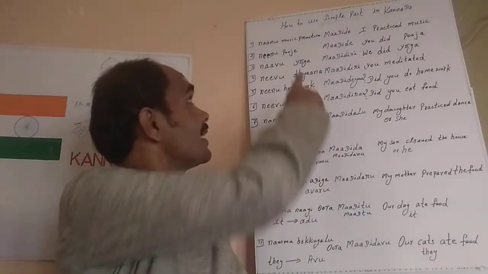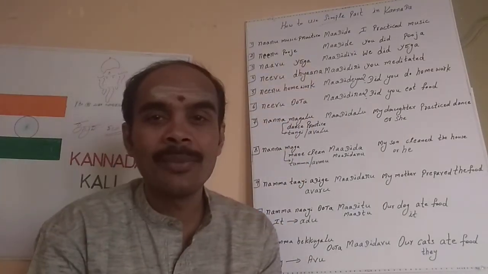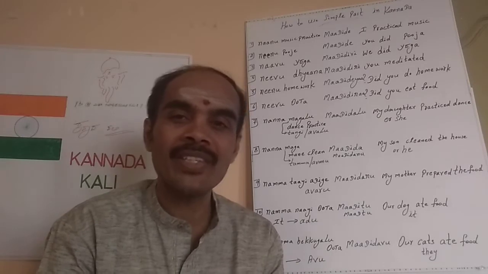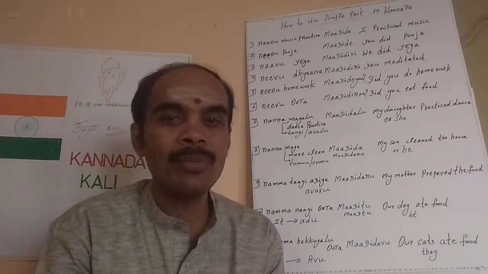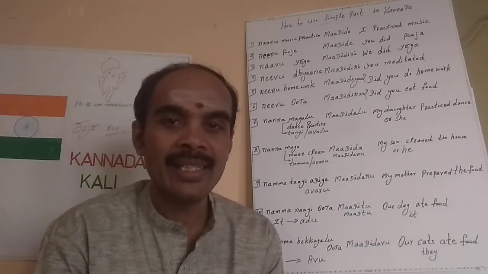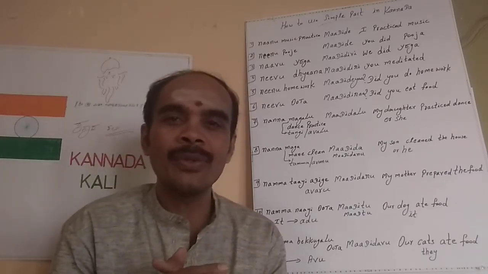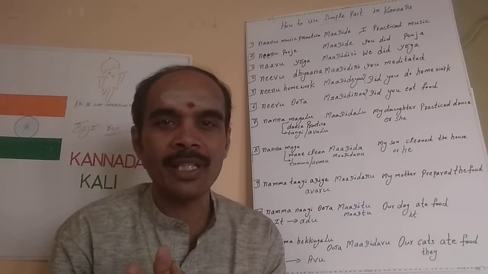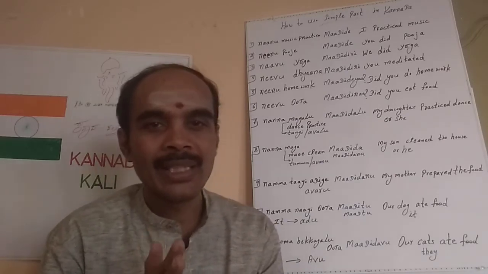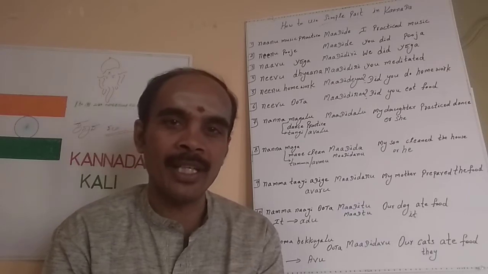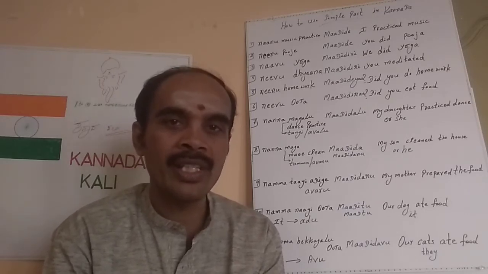I can say music practice madide. So what we have to remember is madide, M-A-A capital D-I small d-E. So we can remember one thing. The madu is do without respect. Madi is do with respect. So when we know that madi is actually with respect, that madi sound we have to use it here.